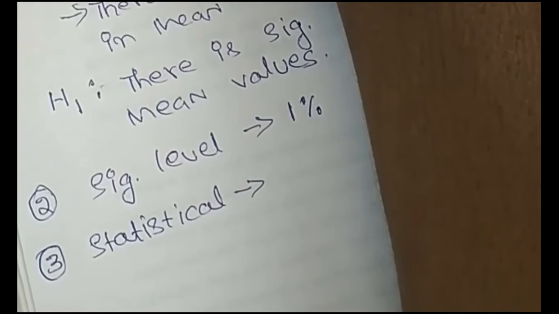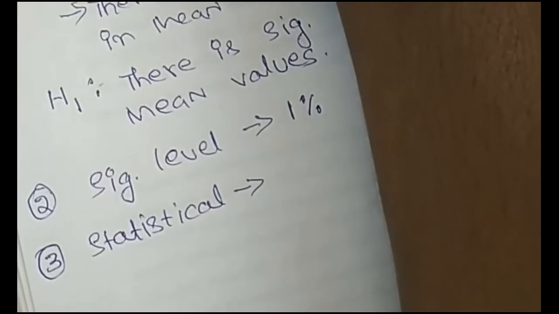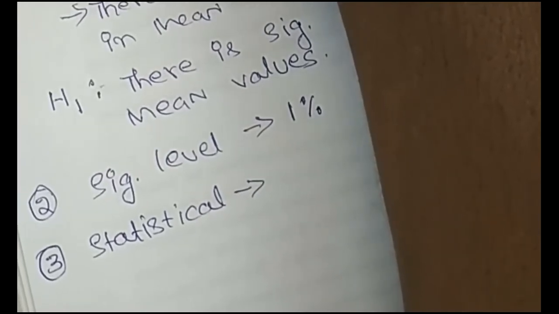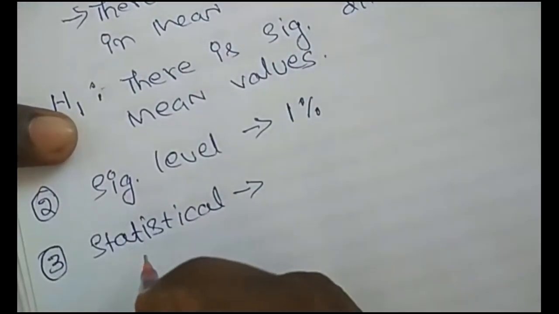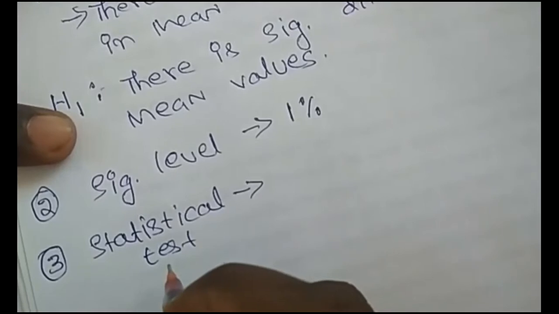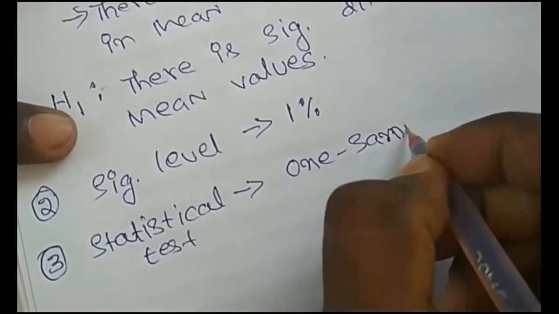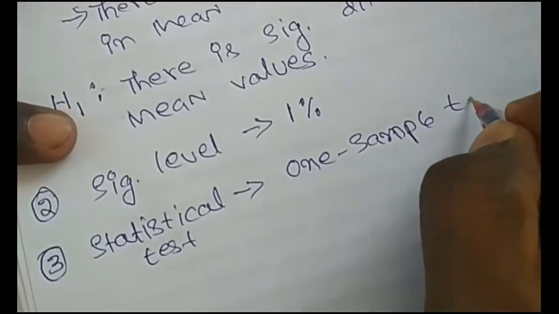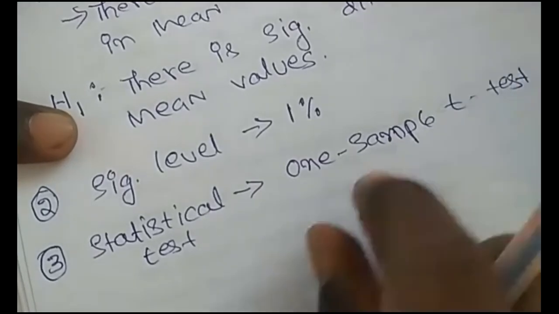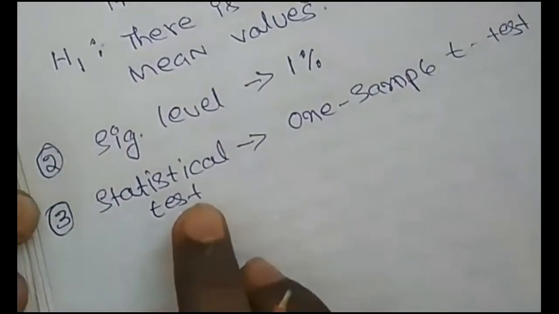So once you decided it is a t-test, then you have to choose among one sample, two sample and pair t-test. So in two sample and pair t-test, you always get two samples. But in one sample, you get only one sample. So here, a statistical test appropriate for this question is one sample t-test. One sample t-test. Correct? And next one,